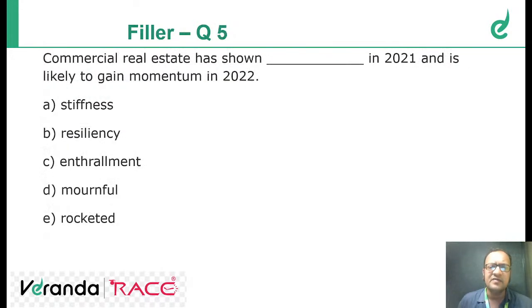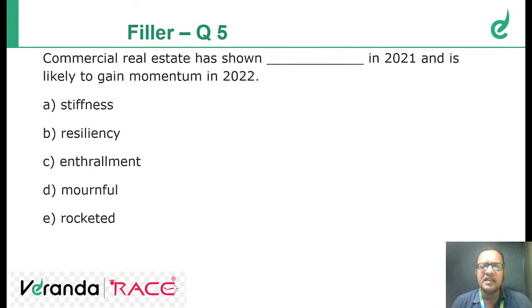Next question, number 5. Commercial real estate has shown dash in 2021 and is likely to gain momentum in 2022. Real estate means all that is related to land and buildings. The trade in that is known as real estate.